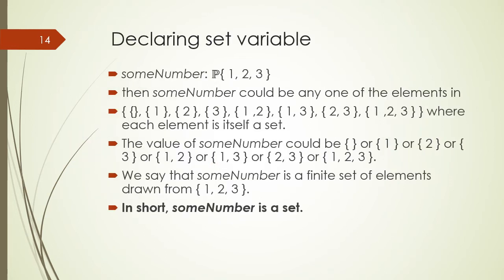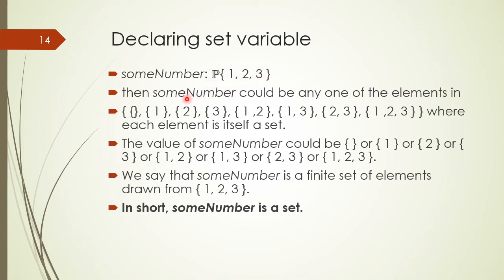Students, we declare a variable on a set from which it takes its values. Therefore, we declared a variable some number on the power set of set 1 2 3. Therefore, the values of the variable some number would come from the power set of set 1 2 3.